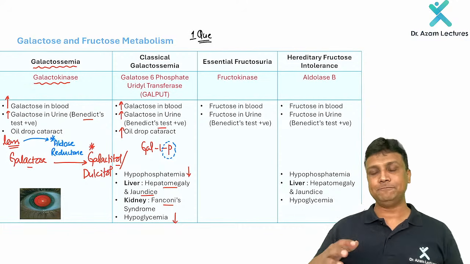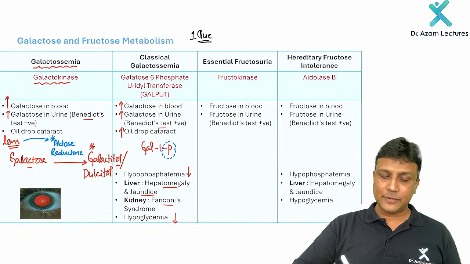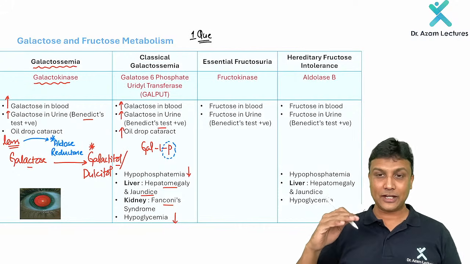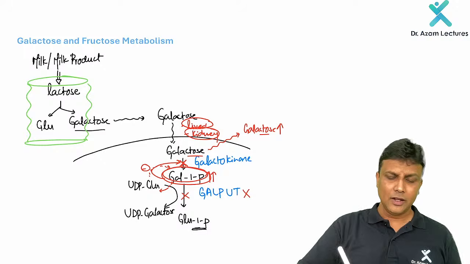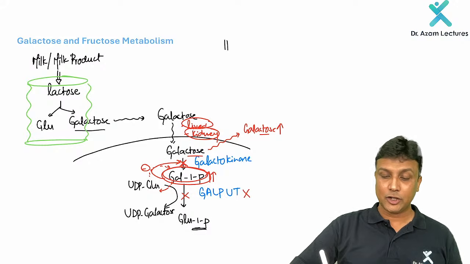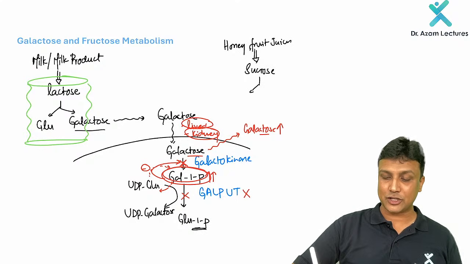Now, similarly, let's see the fructose metabolism. Again the same thing. Once the fructose enters into the liver cells, or else let me just show you once over here. Whenever a person consumes honey, fruit juices, or sweet substances, what do you have in the honey and fruit juices? Yes, of course, you'll have sucrose. And this sucrose will go into your stomach and intestine, getting digested to one molecule of glucose and one molecule